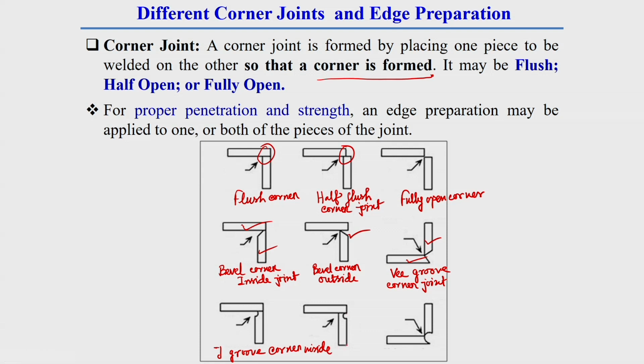Here the J groove is made outside, that is why this is called J groove corner outside joint, and this one is called U groove corner joint. Here a U shape is made, that is why it is called U groove corner joint.